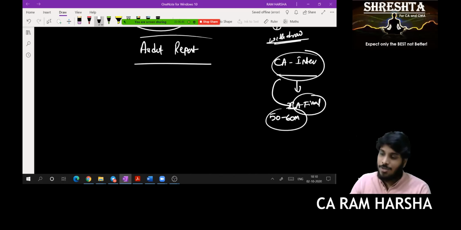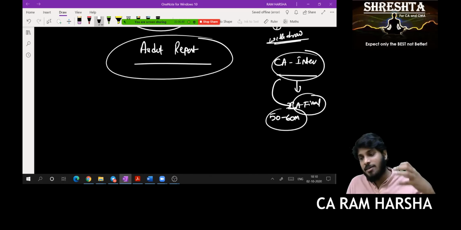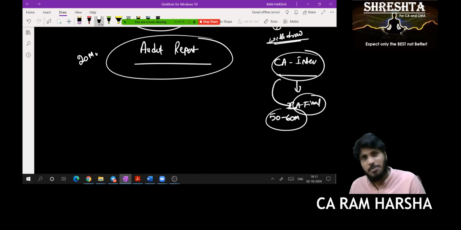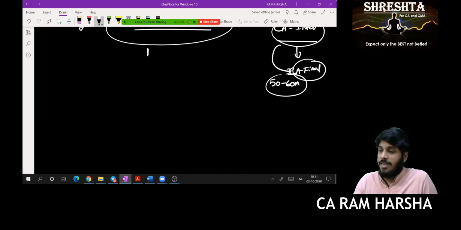In CA Final also, this audit reporting is there, which has a decent weightage of 10 to 15 marks. Even at CA Inter, we have a weightage of 10 to 15 marks. I can say a maximum of 20 marks, minimum 10 marks from the audit reporting chapter. Now, this chapter, I divide into two parts.